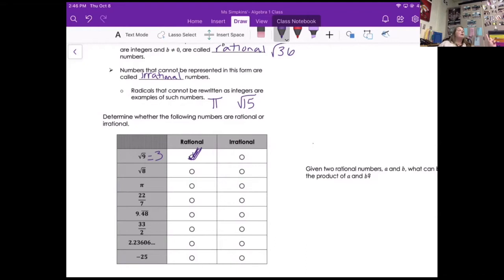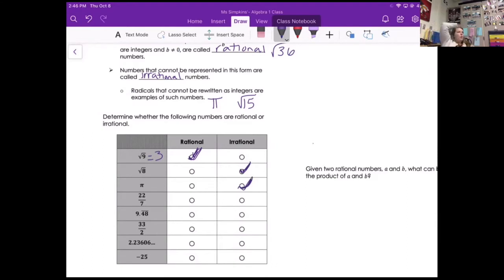Irrational. Now I did have someone in third period say rational because they said it's 4. The square root does not mean divide by 2. Square root means what number times itself gives you that number. So I just want to make that clear. It is irrational. Pi, I hope you know by this point, is irrational.